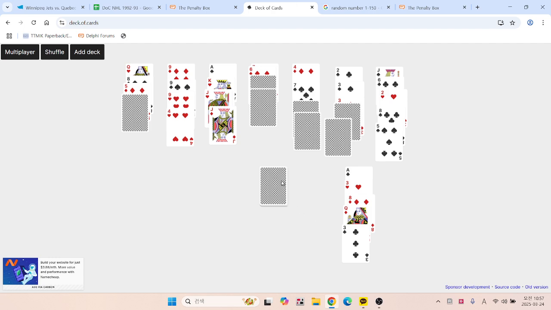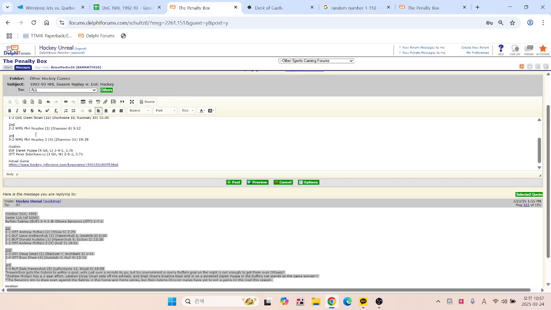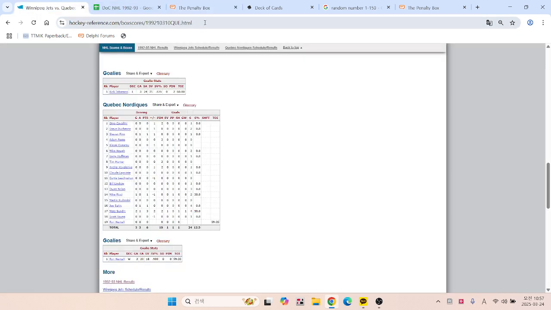You could give Quebec a chance to come back. I'm not. Again, I have over 1,000 of these games to replay. And even though this game came up a little short in terms of goals scored, 5, where the average was 7.25 for the season in 92-93, it's close. It's like 7.1 something right now.